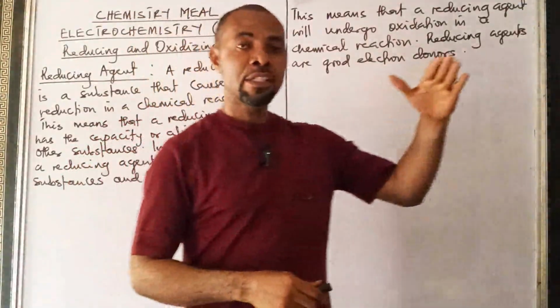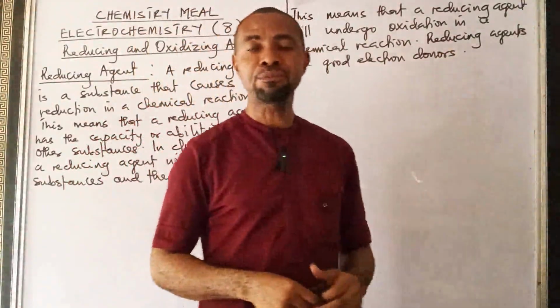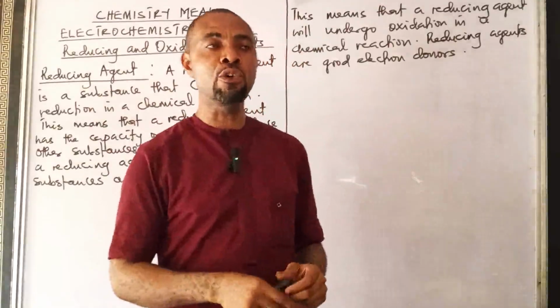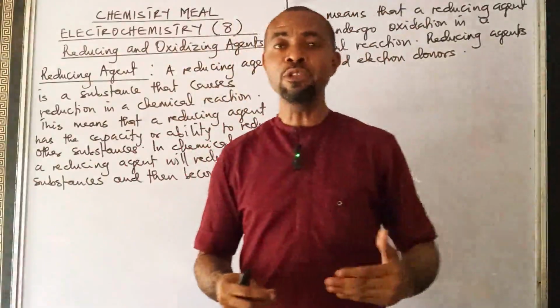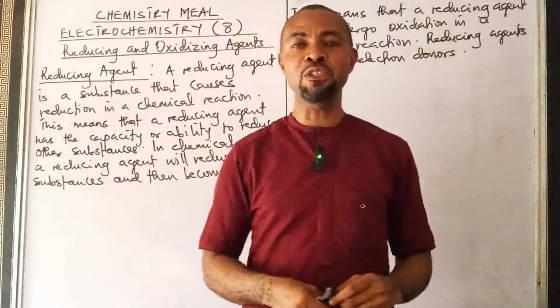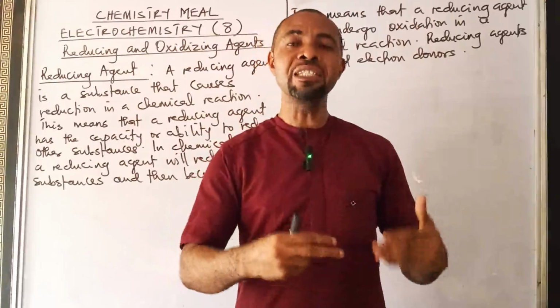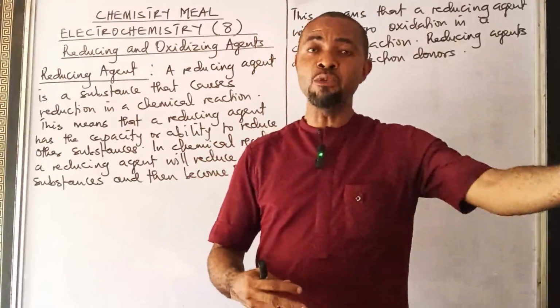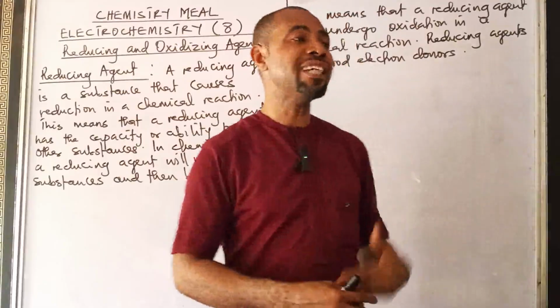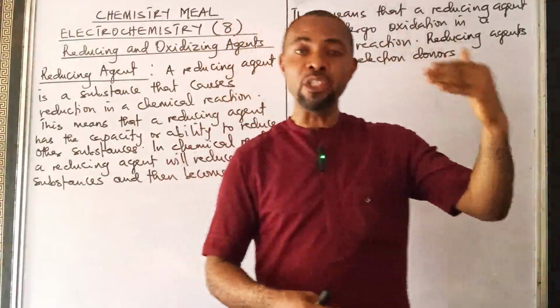Their reduction action is by donating electrons. So when a reducing agent wants to reduce a substance, that reducing agent will donate electron to that substance. So reduction is achieved by reducing agent by donating what? Electrons.